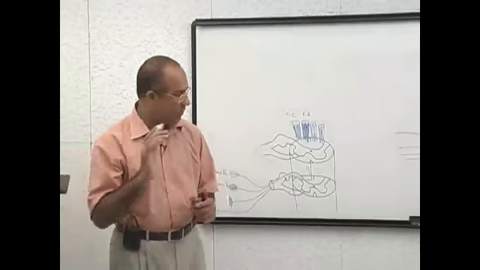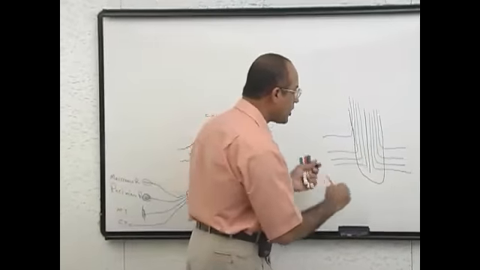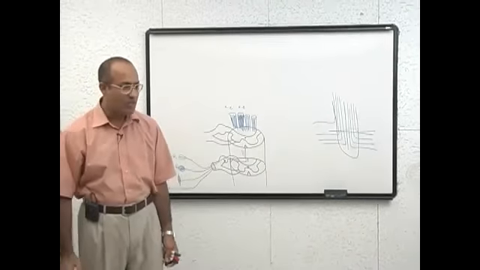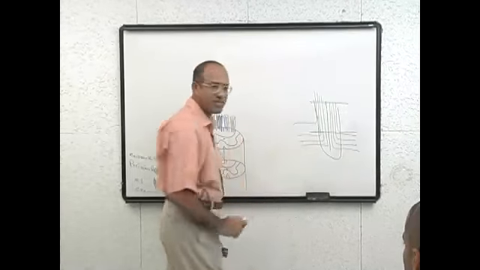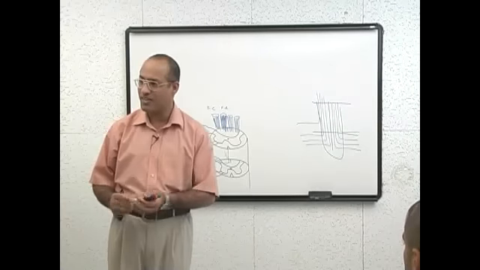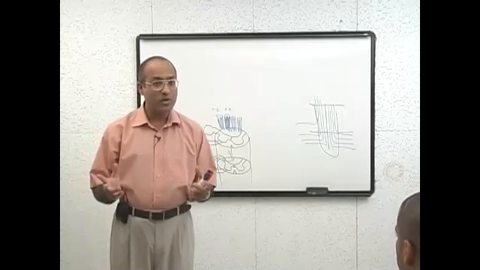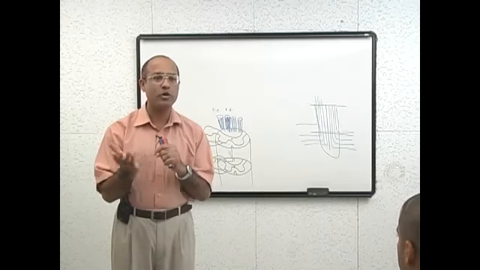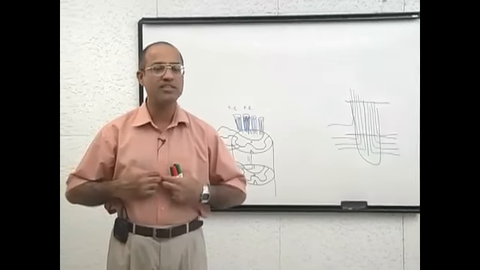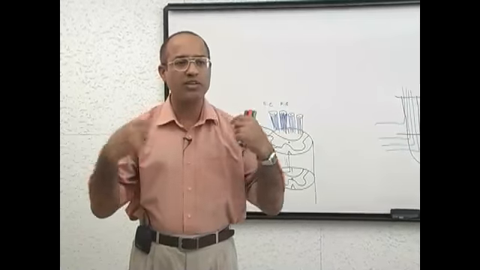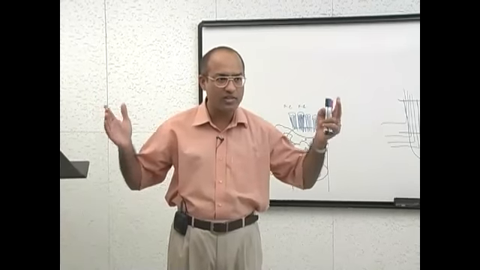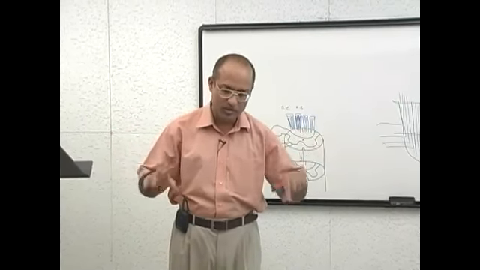Really clear? Now, if we make a section of the lower part of the spinal cord, will it have both columns or only one? One. But if you make a section in the upper part, both. You understand why? Your cortex is working, right? If you make a section in the lower part of the spinal cord, only the bundle from the lower part has been formed. But if you make a section at the upper part of the spinal cord, you will find not only fasciculus gracilus is there, but lateral to that there is the addition of fasciculus cuneatus.